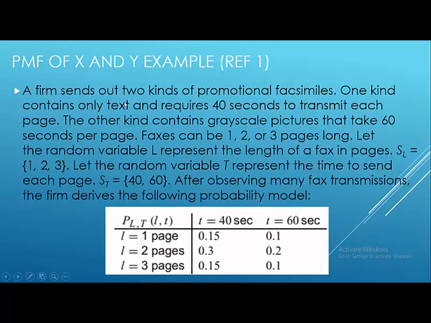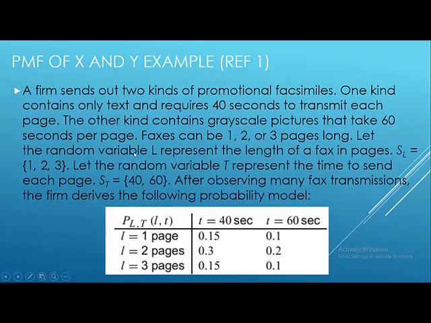Suppose a firm sends out two kinds of promotional facsimiles. One kind contains only text and requires 40 seconds to transmit a page. The other kind contains grayscale pictures that take 60 seconds per page. Faxes can be 1, 2 or 3 pages. So the number of pages is 1 to 3.